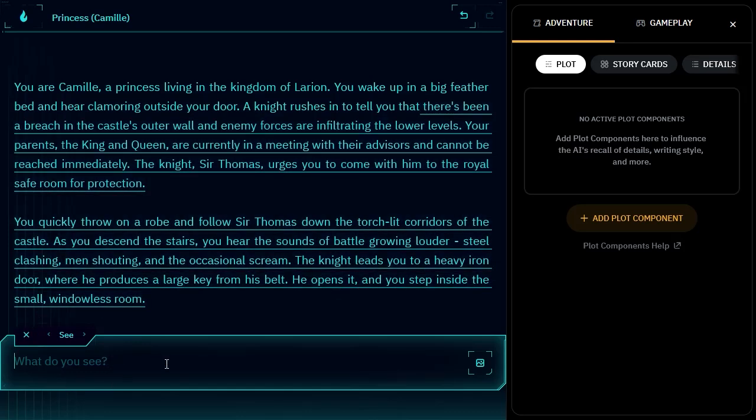Oh, I wanted to show you this as well anyway. As you can see here, we have do, say, story, and see. If you're a super fast typer, which I'm not, and you don't like taking your hand off the keyboard to grab the mouse, you can actually use slash commands. Do slash do, and it'll move you to that, or slash say, or slash story, and it'll move you to that. Like I said, I'm not a very fast typer.